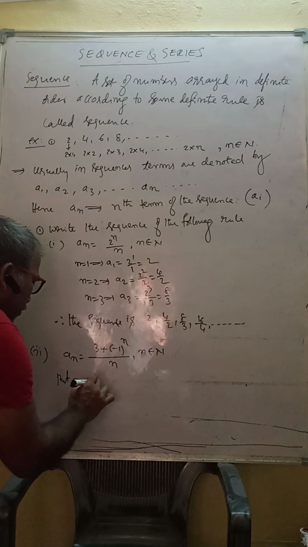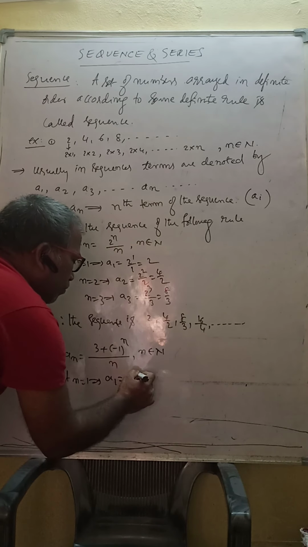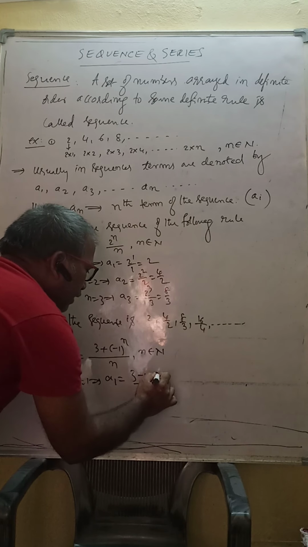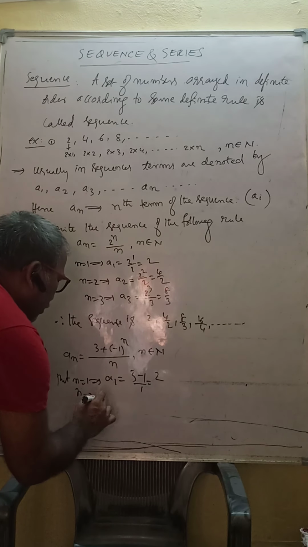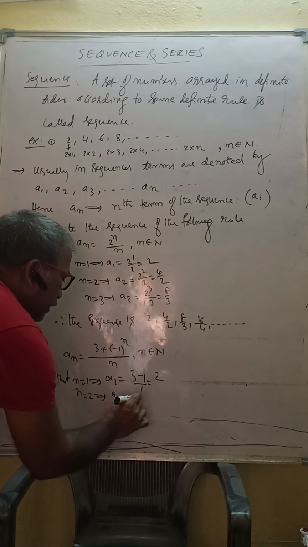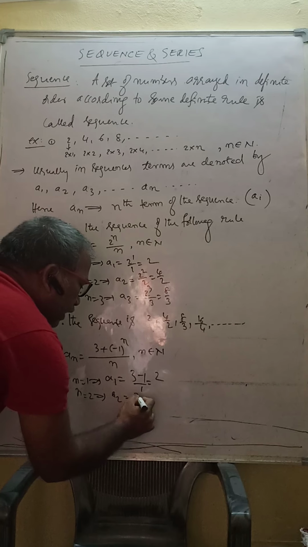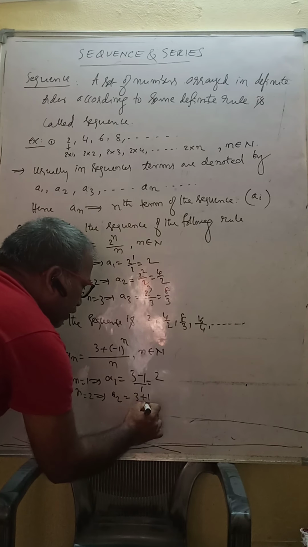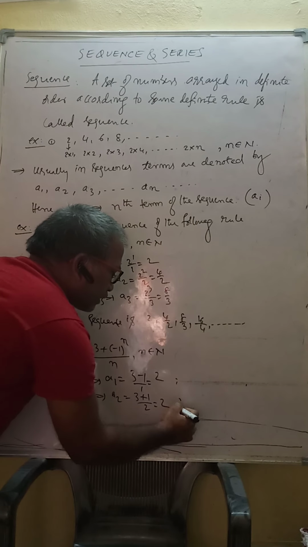Put n is equal to 1. a1 is equal to, n is 1, an odd number, so 3 minus 1 by 1, which is 2. Next, n is equal to 2. It is a2, an even number, so I am writing directly 3 plus 1 by 2, which is 4 by 2, that is 2. Here space is not sufficient.